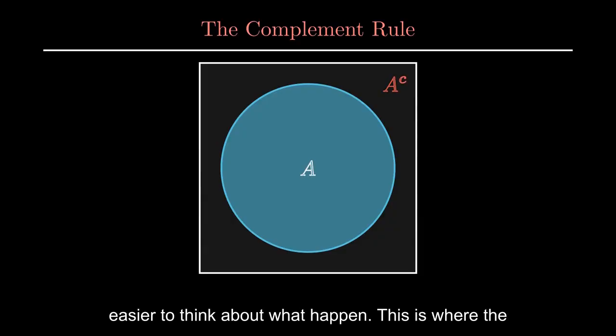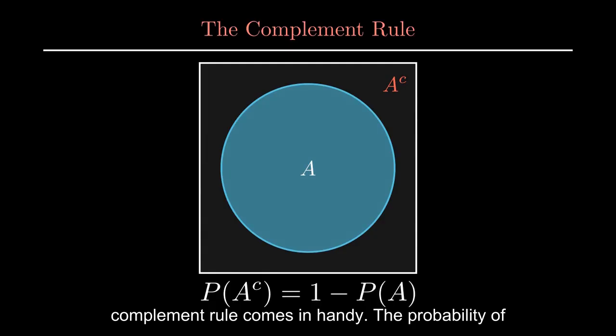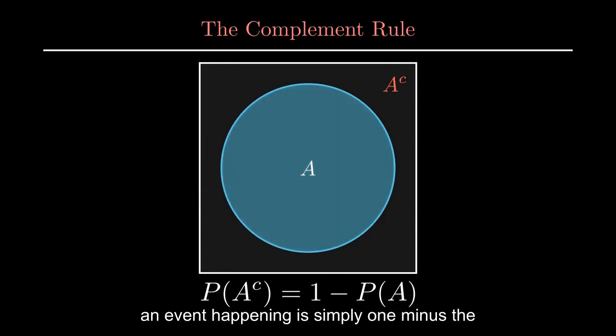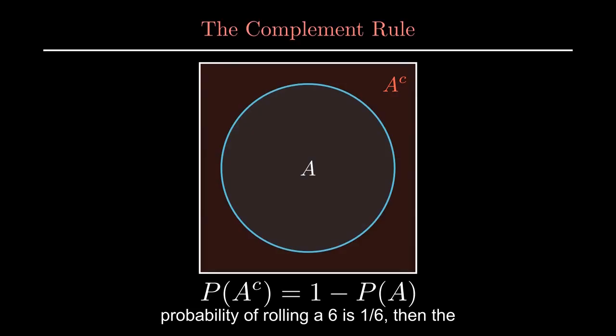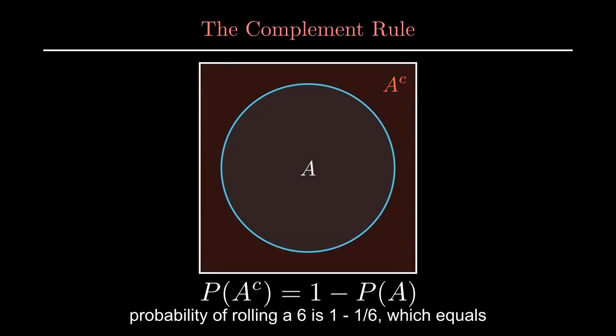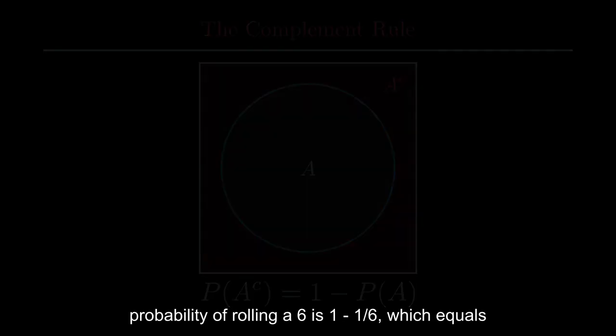Sometimes, it's easier to think about what didn't happen. This is where the complement rule comes in handy. The probability of an event not happening is simply 1 minus the probability that it happened. For example, if the probability of rolling a 6 is 1/6, then the probability of not rolling a 6 is 1 - 1/6, which equals 5/6. This rule is incredibly useful for simplifying calculations.